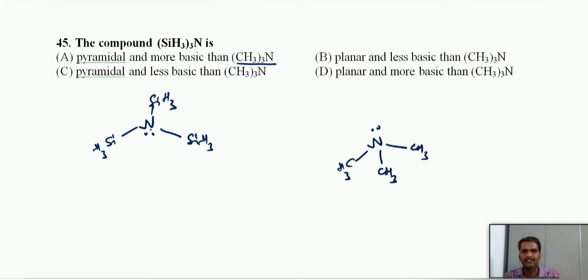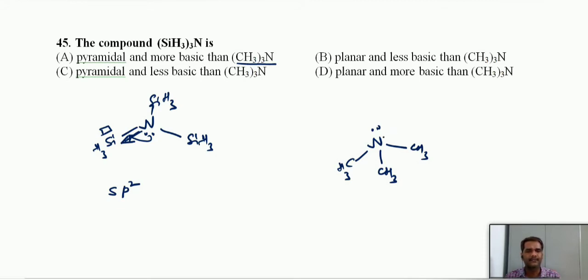If you see the hybridization of trisilylamine, this is sp2 hybridization. And the lone pair present here will not be involved in the hybridization. Why? Because silicon has vacant d orbitals. Due to the presence of vacant d orbitals, this lone pair is involved in back bond formation. Now there is no more lone pair on the nitrogen. So it will show a kind of double bond character.